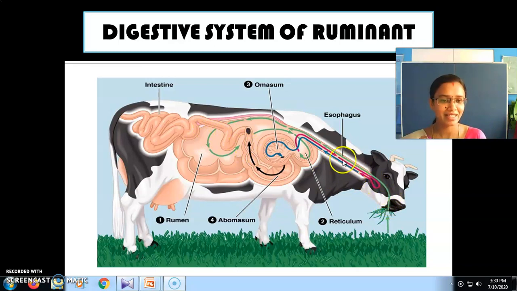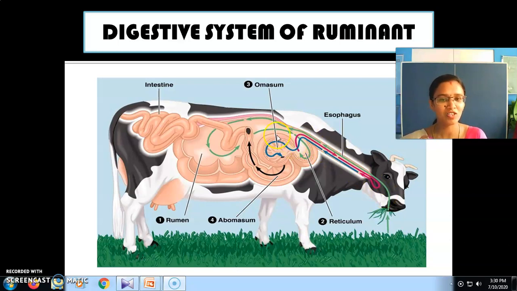Okay. So look at this green line. That partially digested food goes and is stored here. It is stored there. It again comes out. See here, look at this green line. It again comes out. Now it's into that red color. So it again returns to the mouth. See here, again it starts chewing. After that process is completed, it goes, see these blue lines now.